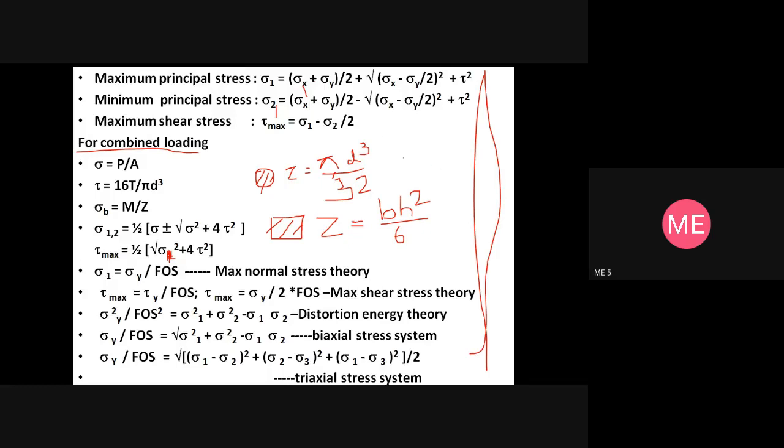These things you can get in table 1.3, page number 12, I hope.